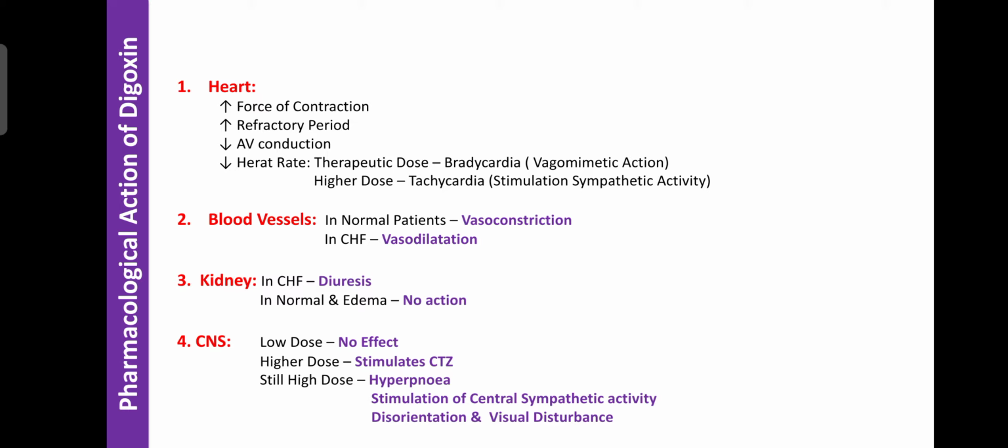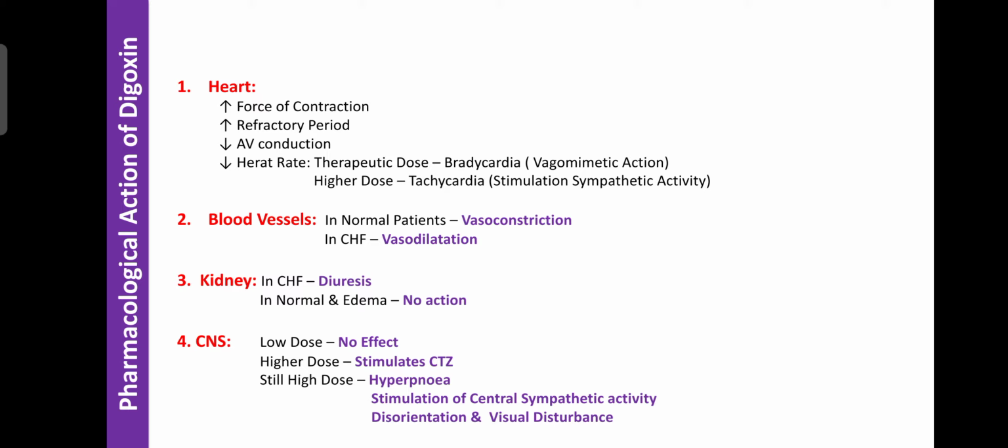If the refractory period increases, more time is available for the cardiac muscle to recover and for the complete filling of the ventricles, and due to that the demand for oxygen can decrease. Due to the increased refractory period, the next generation of contraction or action potential is delayed. So due to this mechanism, digoxin is used for the treatment of atrial fibrillation and atrial flutter. These are types of cardiac arrhythmia, because the next potentials or next waves are generated late due to the increased refractory period.